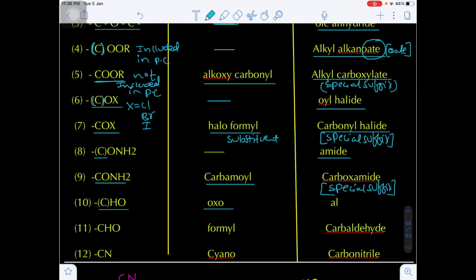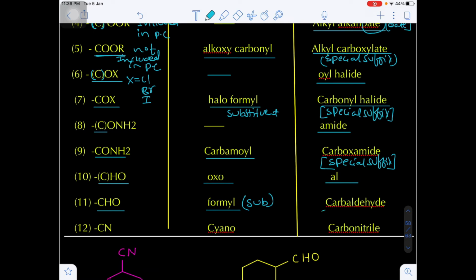Are you getting my point? The secondary suffix will be al. If the carbon of the aldehyde group is not included in the parent chain, the prefix when it is a substituent is formyl, and the special secondary suffix will be carbaldehyde.